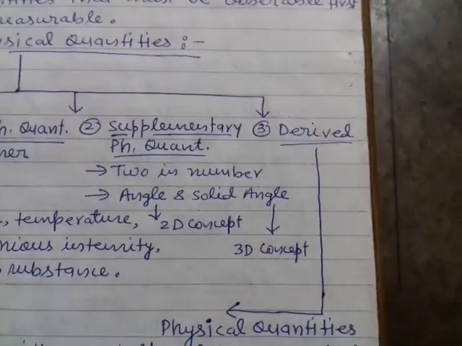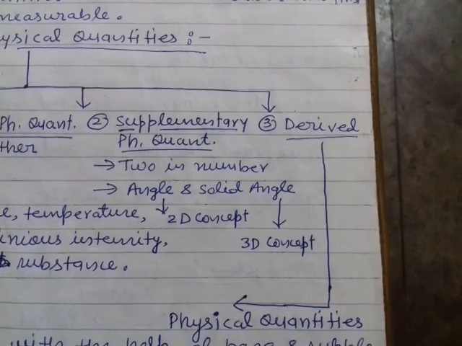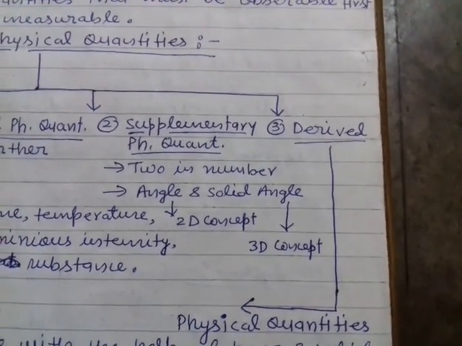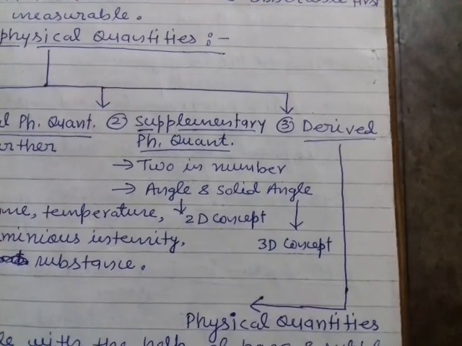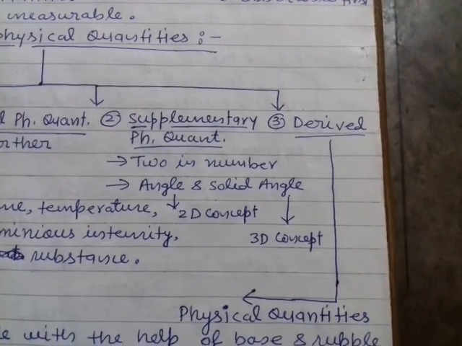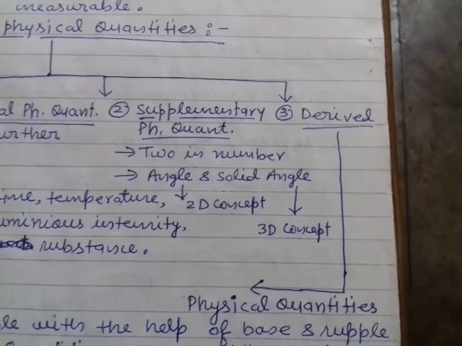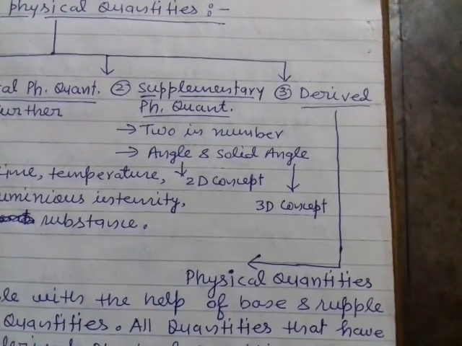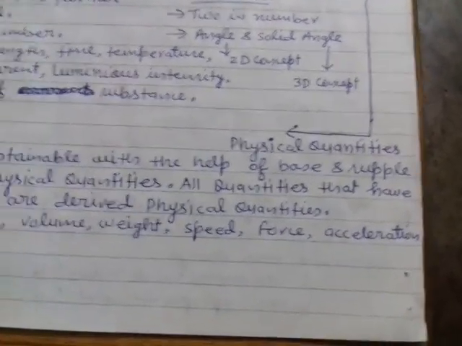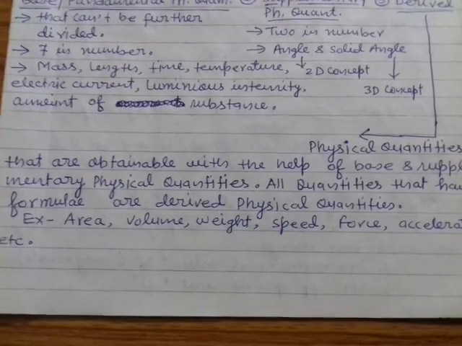Now the third category is derived physical quantities. Except base physical quantities and supplementary physical quantities, all physical quantities that we come across in our life are derived physical quantities. So what are derived physical quantities?